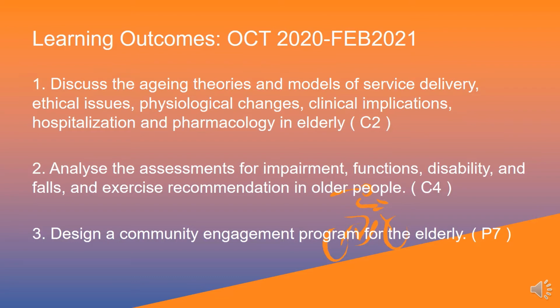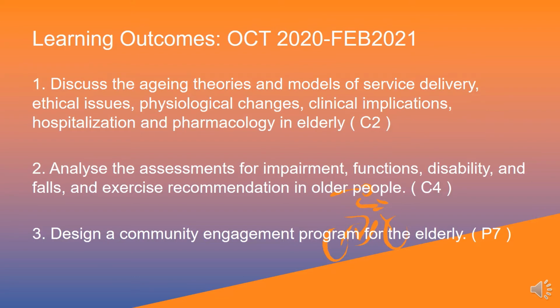You will see that this is slightly different from the original learning outcomes, and of course there will also be changes in the types of assessment. Definitely there won't be any interaction with real persons.